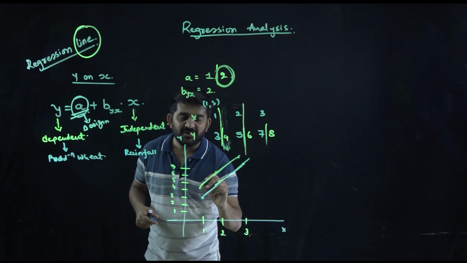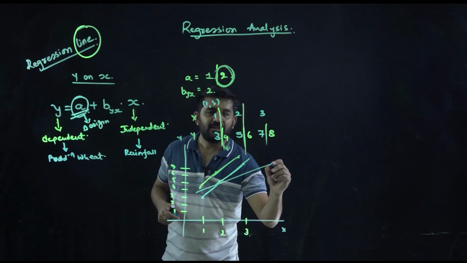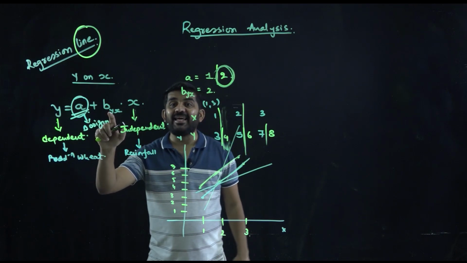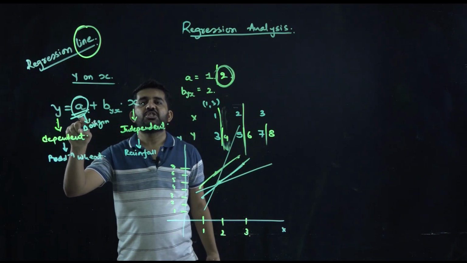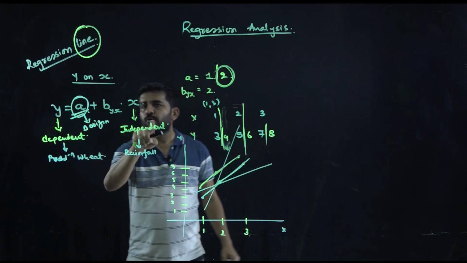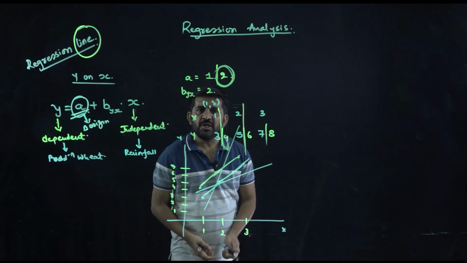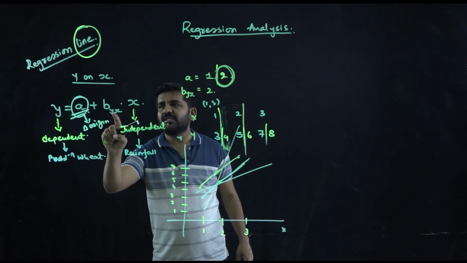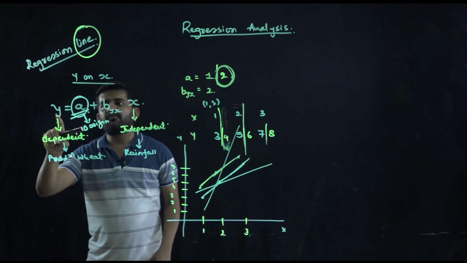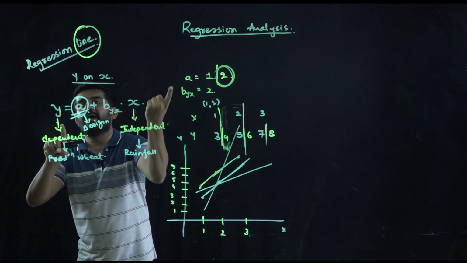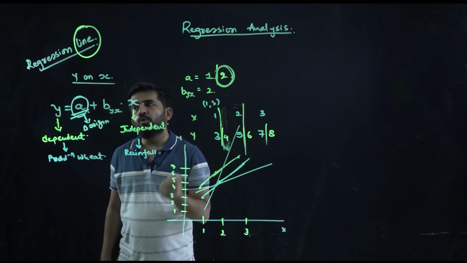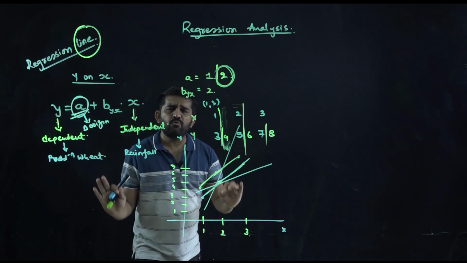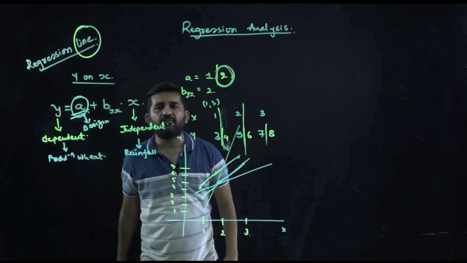If you change byx, this line will look like this, this line will look like this. So this is change in scale or slope. This is change in origin. And this full thing is termed a regression line. Now, sir, how to find out slope or byx? byx is the slope when you are finding the regression line of y on x. bxy will be the slope when you are finding the regression line of x on y. That we will be doing later, but right now we are fully concentrating on the regression line of y on x.